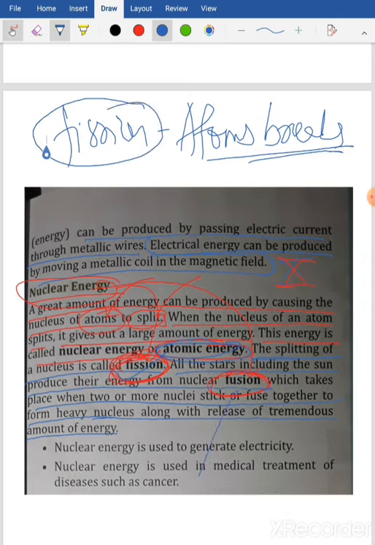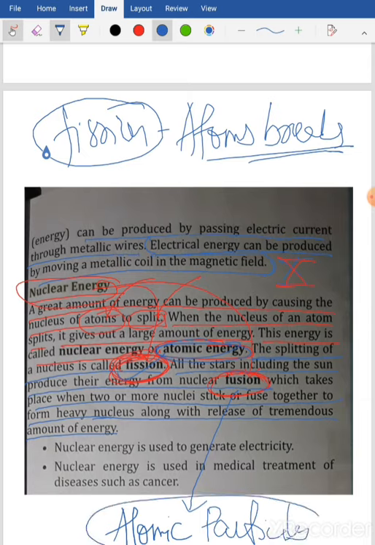And fusion means to join, to combine. Okay, combine together. Okay, so when atomic particles, you can just remember this word, atomic particles combine together, they produce large amount of heat energy, nuclear energy. That energy produced by the reaction is called fusion reaction.